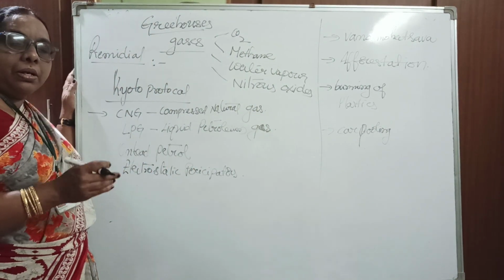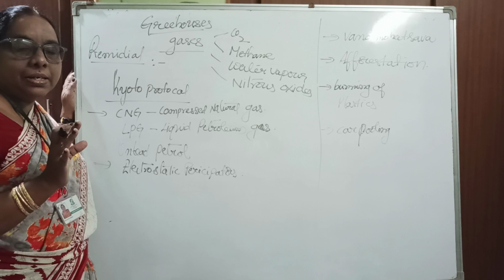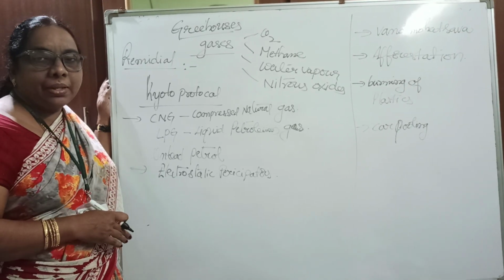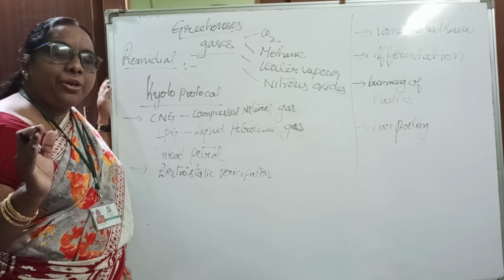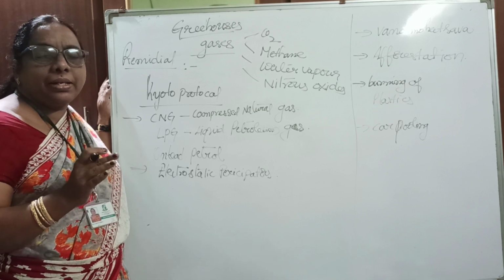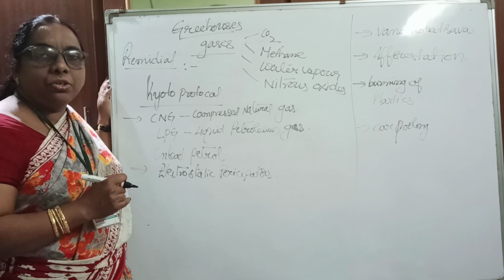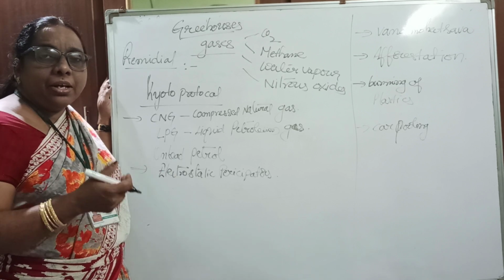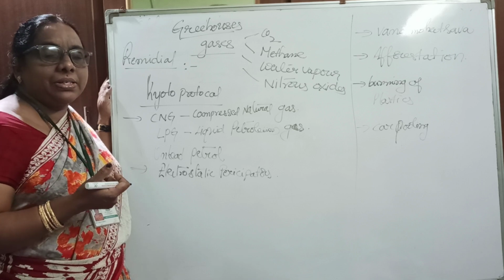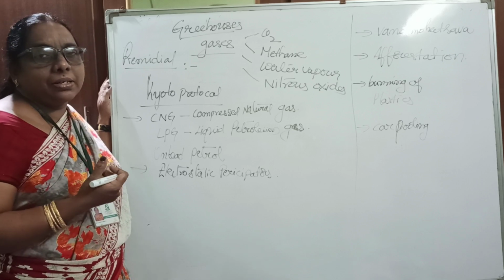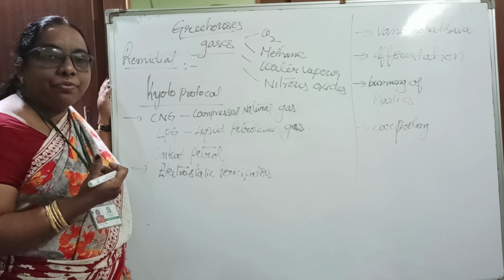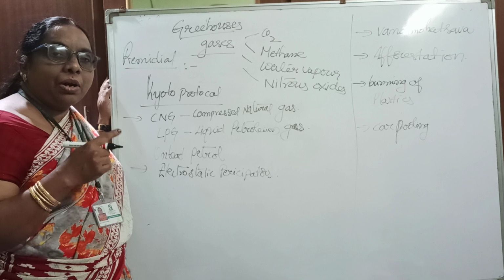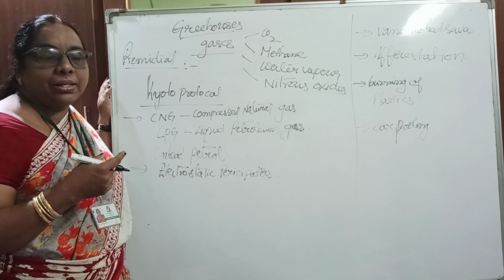For example, 4 or 5 children who are studying in Greenfield School are living in the same apartment. To attend school, if all 5 take their own cars, maybe there will be a traffic jam. To avoid that traffic jam and to save fossil fuels like petrol, every day one parent can take charge of taking and collecting the children.